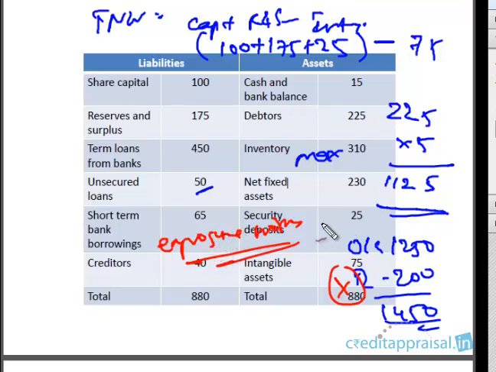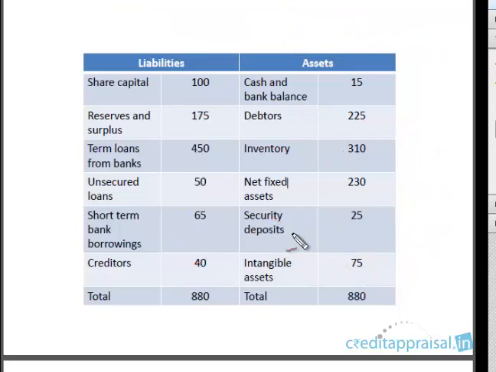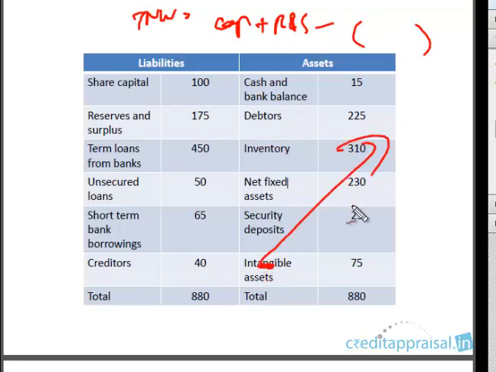That's a different issue. But purely based on exposure norms, this cannot be accepted. So please always watch out for intangible assets, right? When we say net worth, don't just go for capital plus reserves and surplus. Otherwise, you're not going to get the correct net worth figure, right?